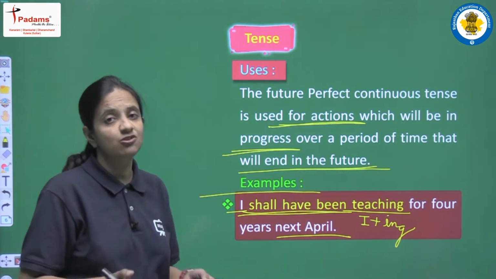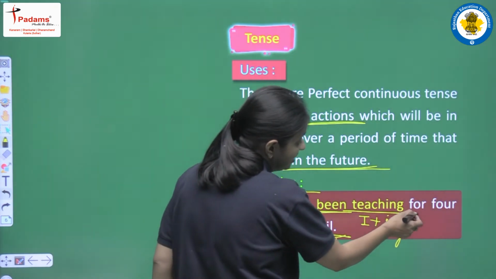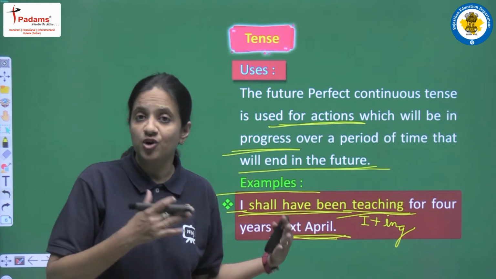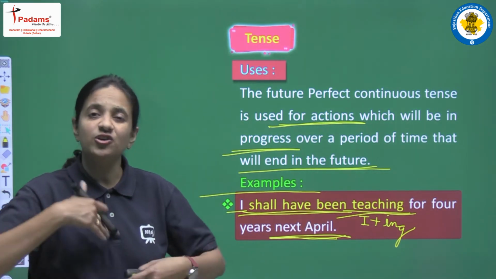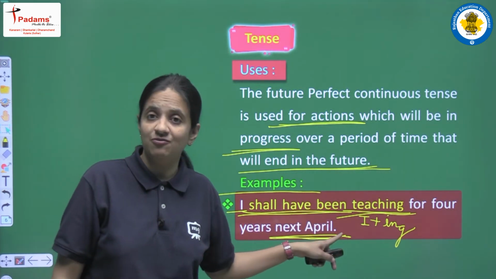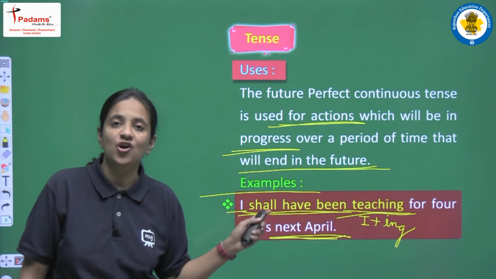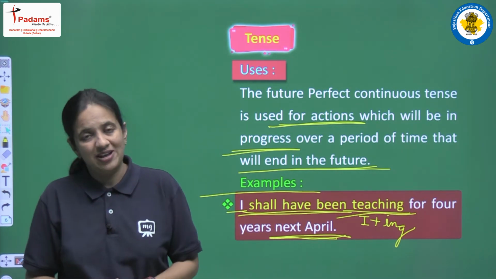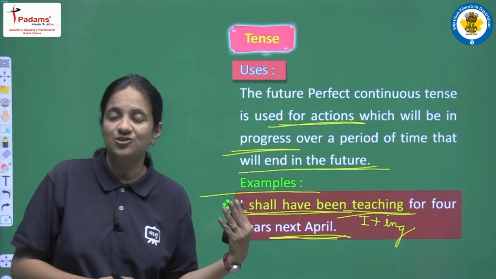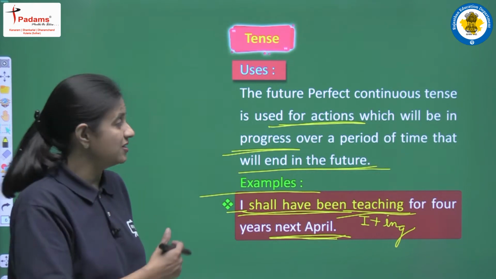Students, just be very careful here: we have a future time, and we have one action, to teach, and this action will be in progress, continuously going on, by the end of this future time, okay? This is the use of the future perfect continuous tense, right? Now I am very sure that this tense is clear to you all. We have discussed all the different rules associated with this tense, and we have seen the uses also.